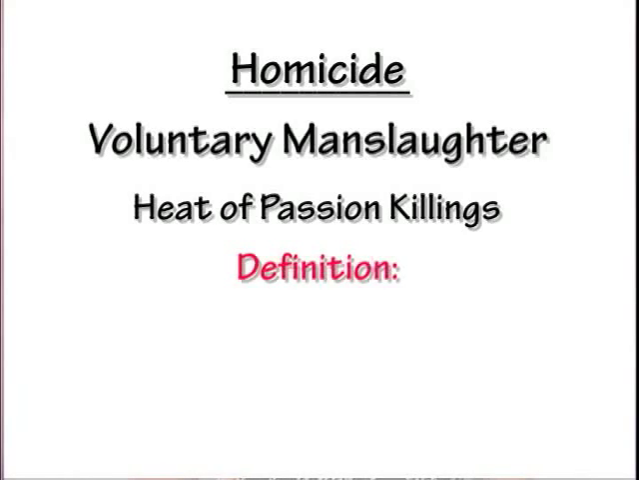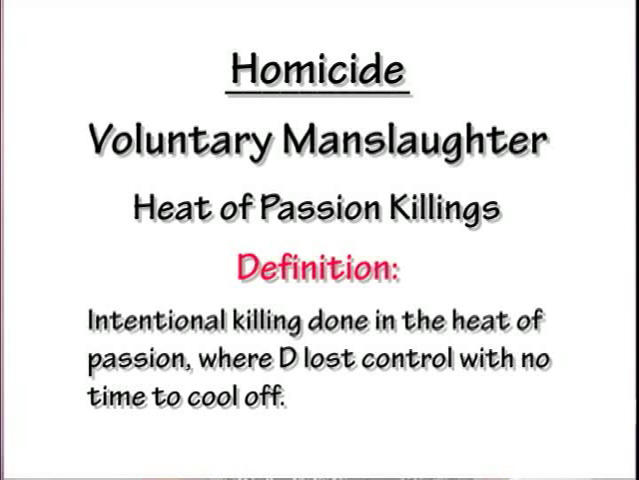Let me give you the definition for voluntary manslaughter. It is an intentional killing done in the heat of passion and where the defendant lost control with no time to cool off. Once again, an intentional killing done in the heat of passion where the defendant lost control and had no time to cool off.